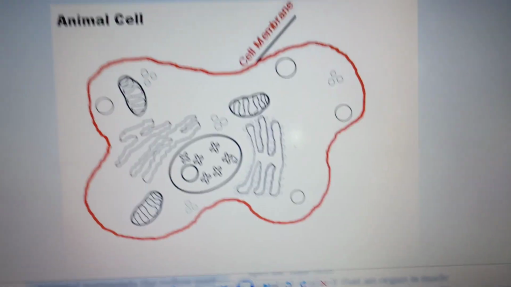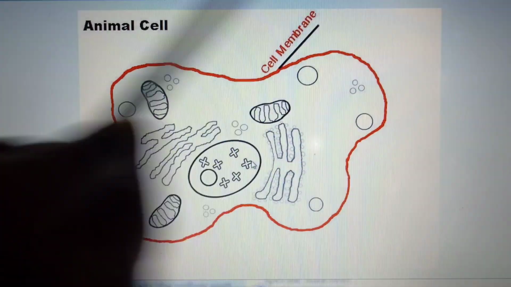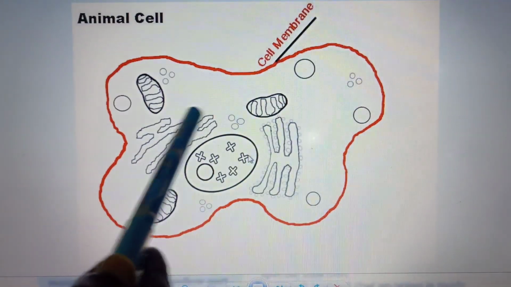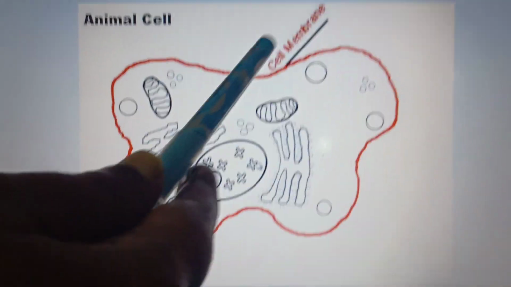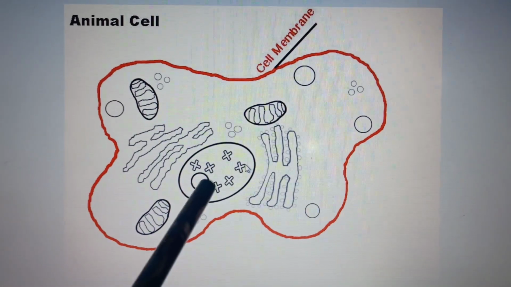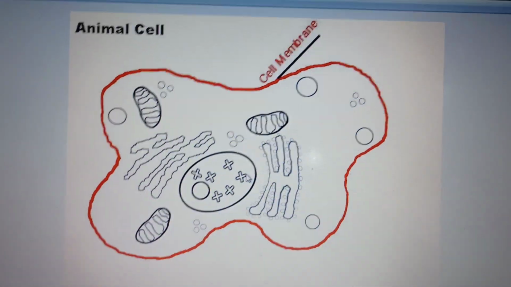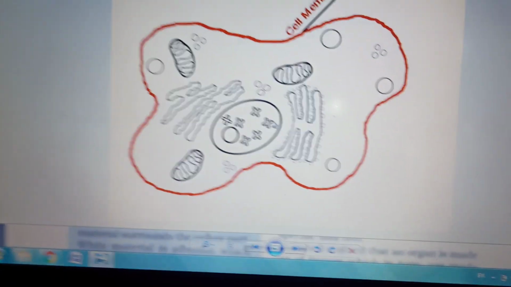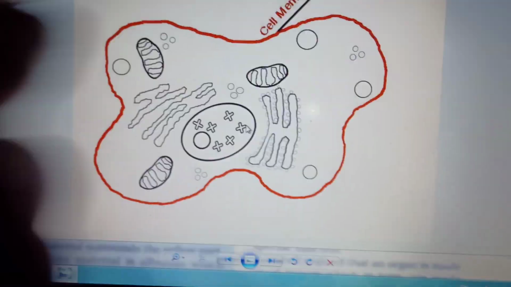This is an animal cell, a very rough diagram for you to understand. This is the cell membrane or the plasma membrane. Inside you can see this part is a jelly-like substance, cytoplasm, and you can see the various cell organelles. The cytoplasm, nucleus, and other cell organelles are enclosed in the cell membrane. And the cell membrane is porous. That is the nature of this membrane.